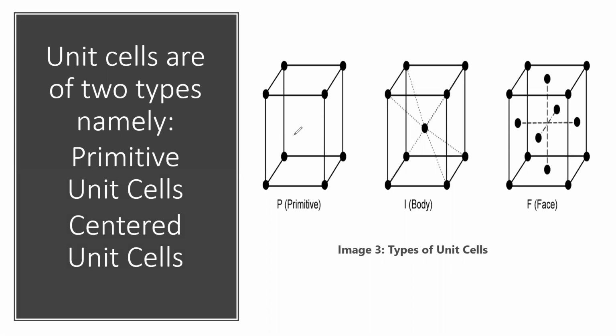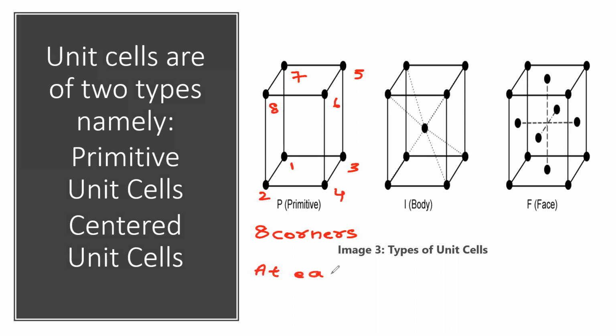It contains 1, 2, 3, 4, 5, 6, 7, 8. So it contains 8 corners. How many corners? 8 corners. So this is called a primitive unit cell. At each corner, very, very important, please note down, at each corner, 1/8 of atom is contributed.